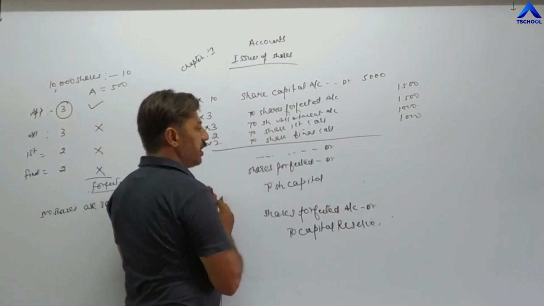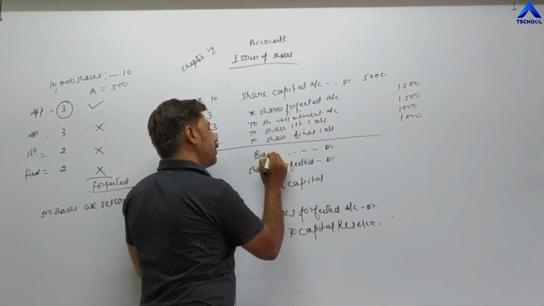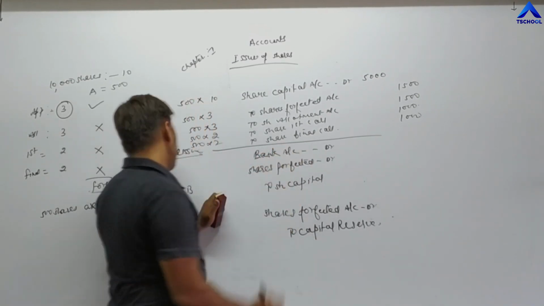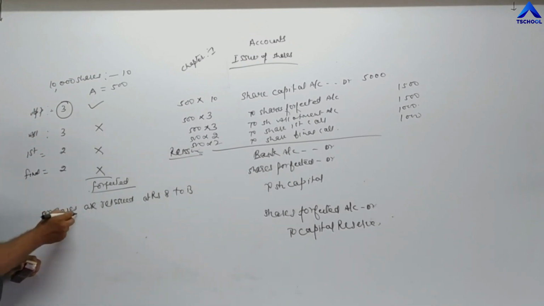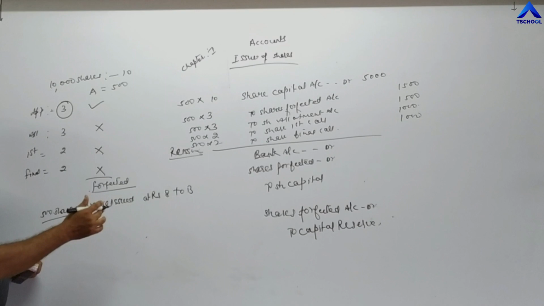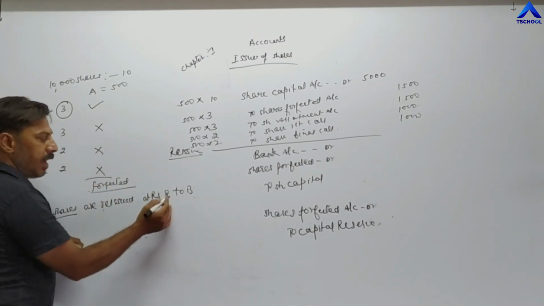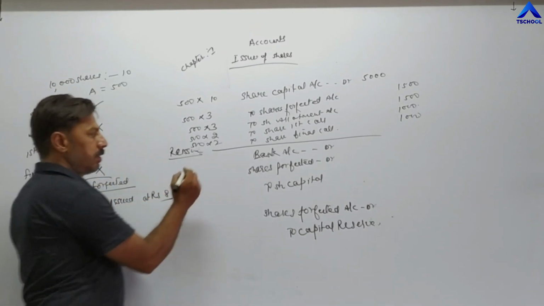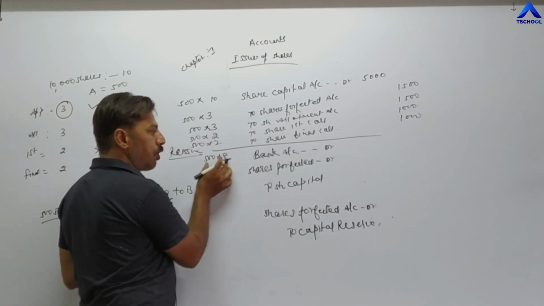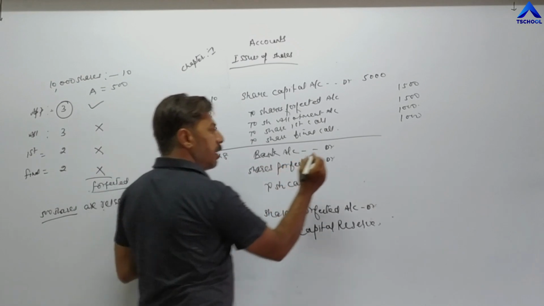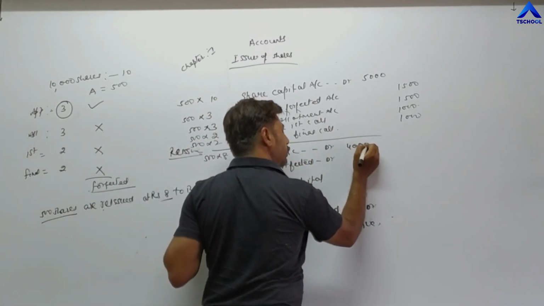Now comes the reissue. After forfeiting these shares, 500 shares are reissued to a new shareholder B at rupees 8. So 500 into 8 means the company is receiving 8 rupees on 500 shares, and it becomes 4,000.